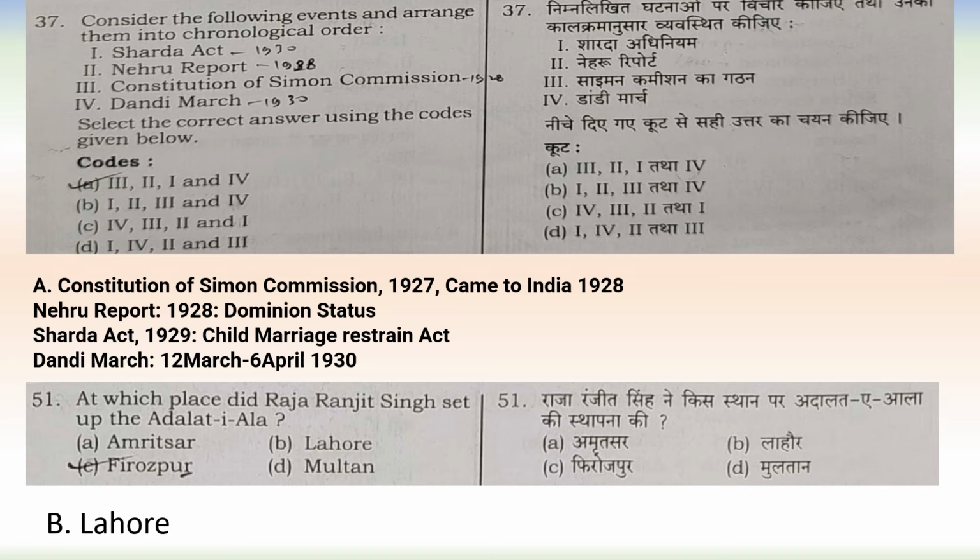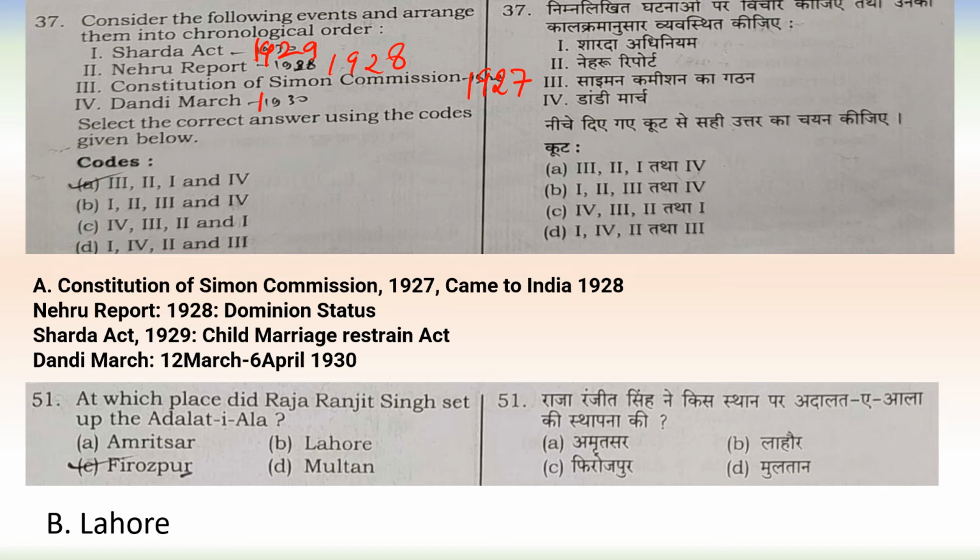Consider the following events and arrange them into chronological order. Sarda Act. Sarda Act came in 1929. Nehru Report, it came in 1928. Constitution of Simon Commission, this has been made in 1927, and Simon Commission came to India in 1928 but constituted in 1927.